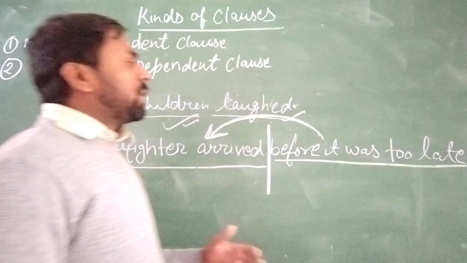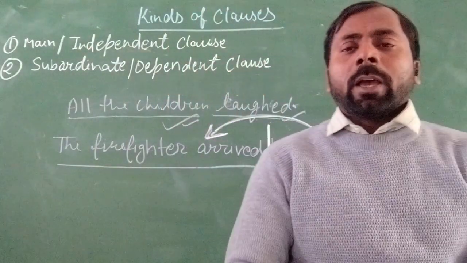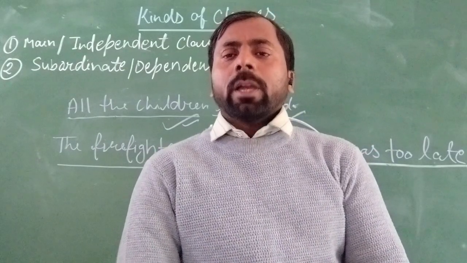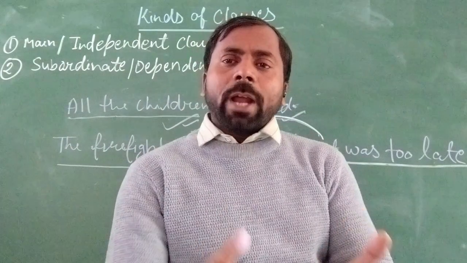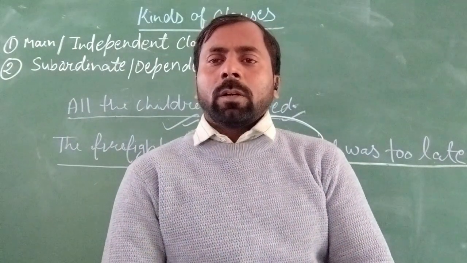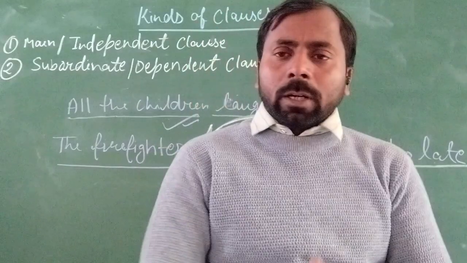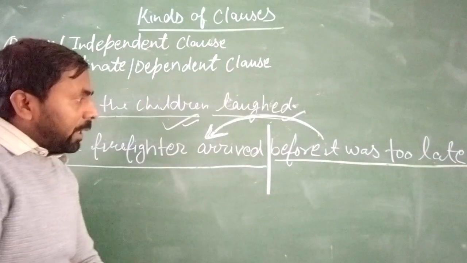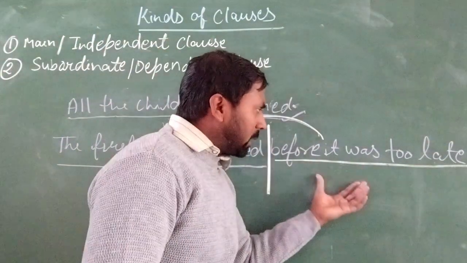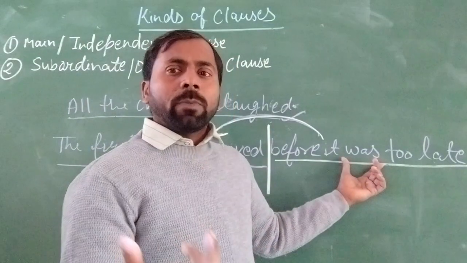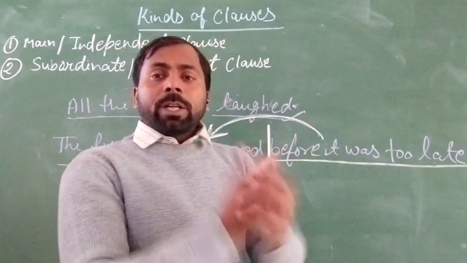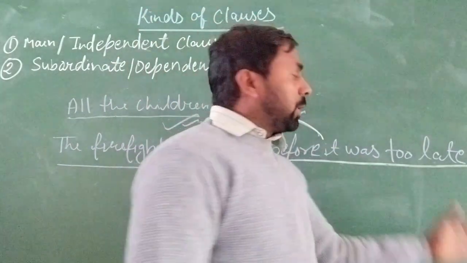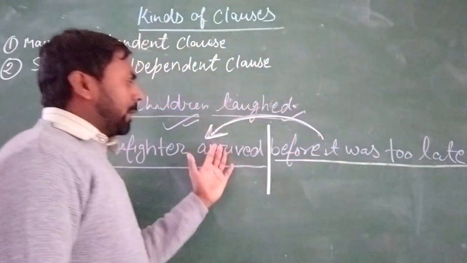Okay. So we can easily say that a sentence which has a finite verb and a subject, and is also a group of words that stands alone to express its sense, this type of sentence will be the main clause. And if a group of words has a finite verb and subject, but it does not stand alone and depends on the other clause, then this type of clause will be dependent.